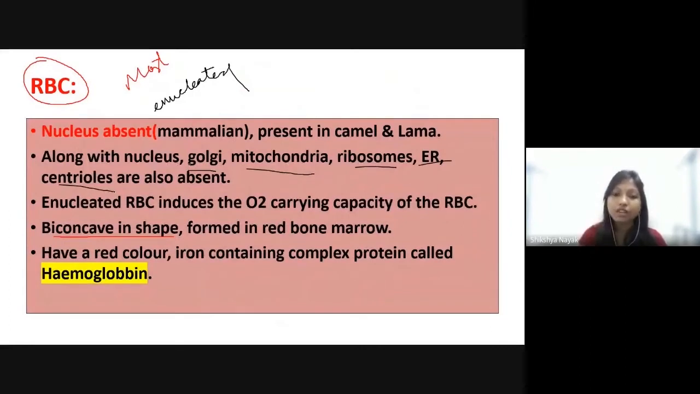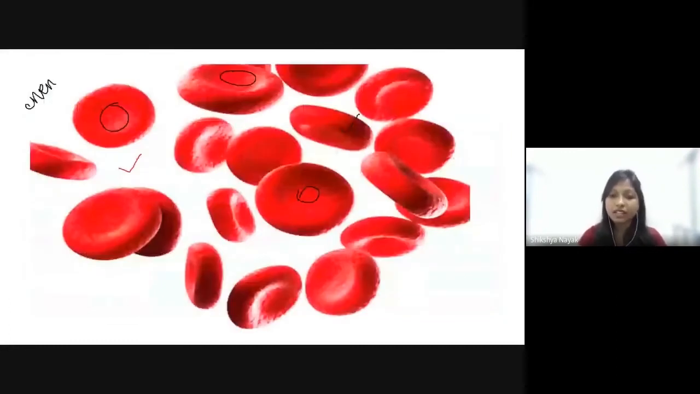Why are they absent? Because there is a complex protein present in the RBC, that is hemoglobin. Hemoglobin is present in RBC that gives the red color. This red color of the RBC is only because of hemoglobin. That is a complex protein. And the function of hemoglobin is it transports oxygen and carbon dioxide. Mainly it is associated with transportation of gases like carbon dioxide and oxygen.